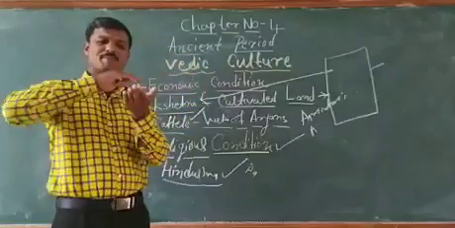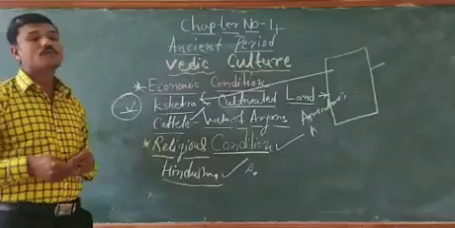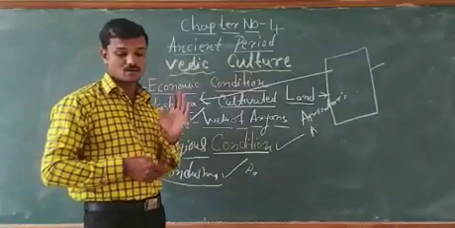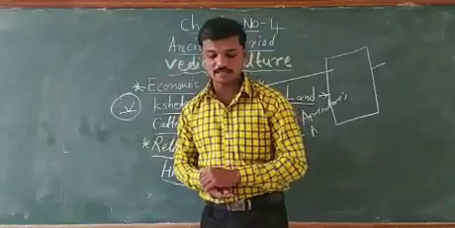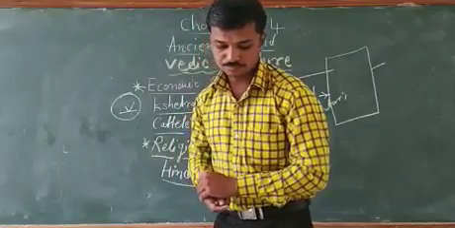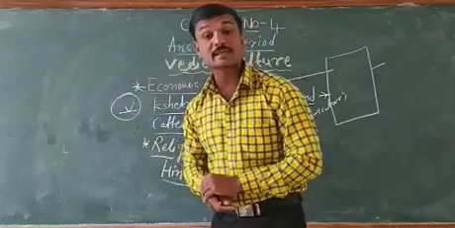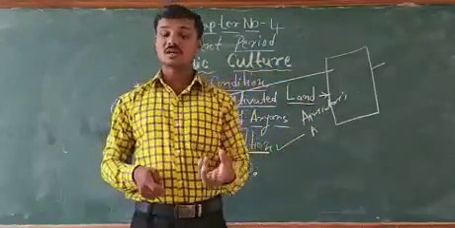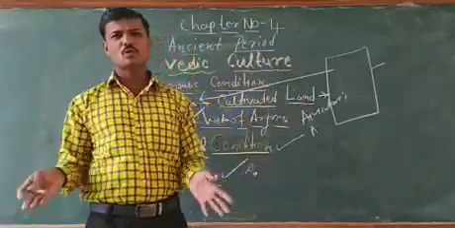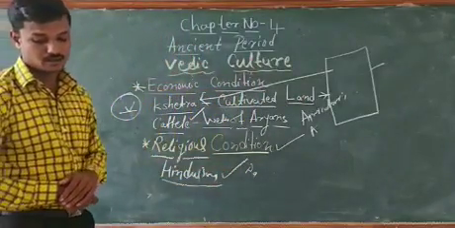They made grades of gods in the later Vedic culture. And new gods like Brahma, Vishnu, Maheshwara, Ganesh, Kartikeya, Parvati, Lakshmi, Kali, Durga came into existence in the later Vedic period.